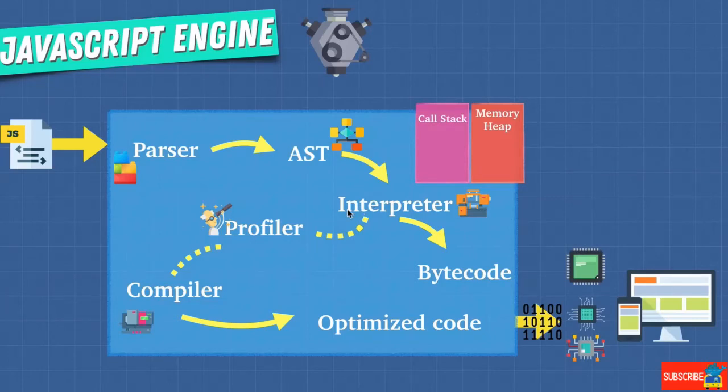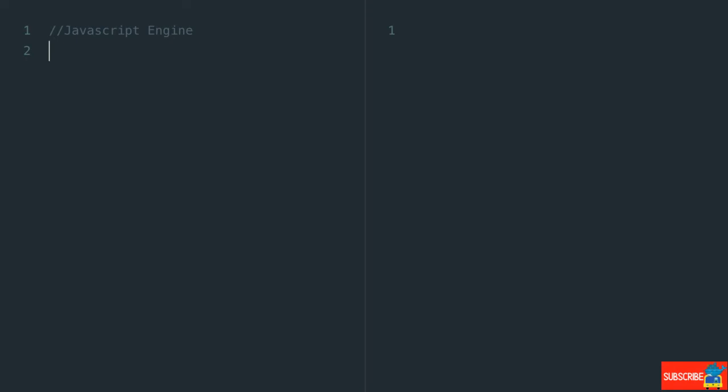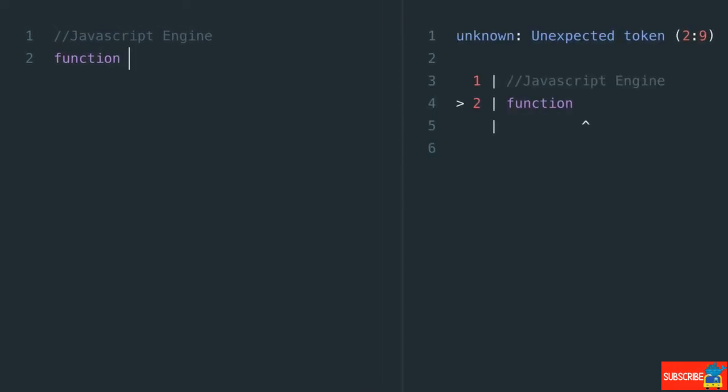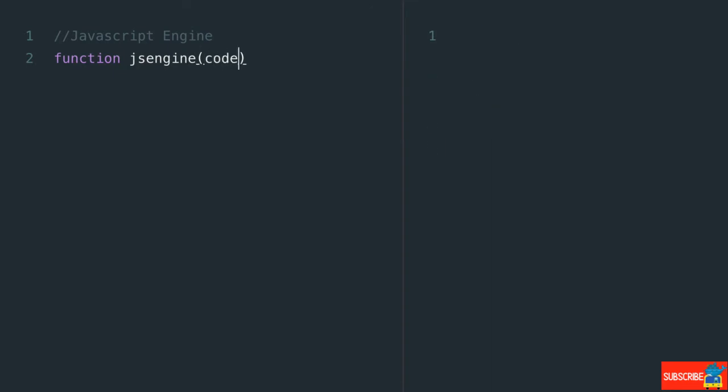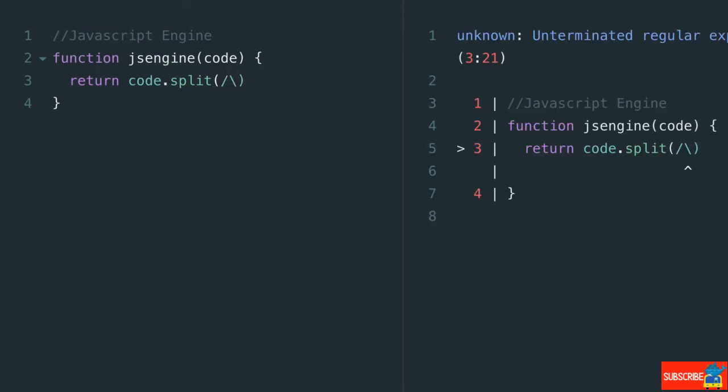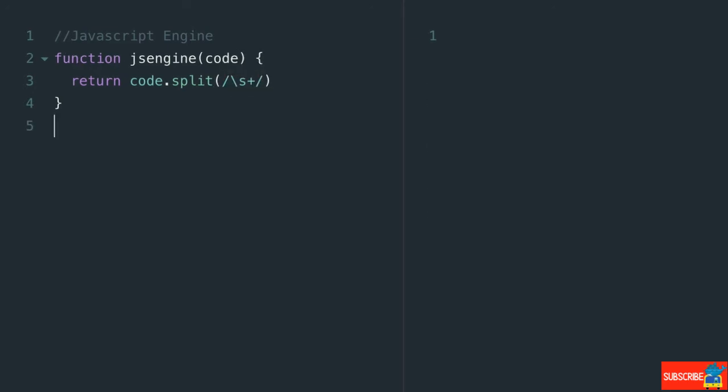We can create our own JavaScript engine by saying function, and let's say JS engine function, that takes in some code, and this function is going to return for us, let's say code.split, and we'll use some regex here just to split up our code. And now if I write some code here, let's say JS engine, and we give it our code, which will be a string that says variable a equals 5.